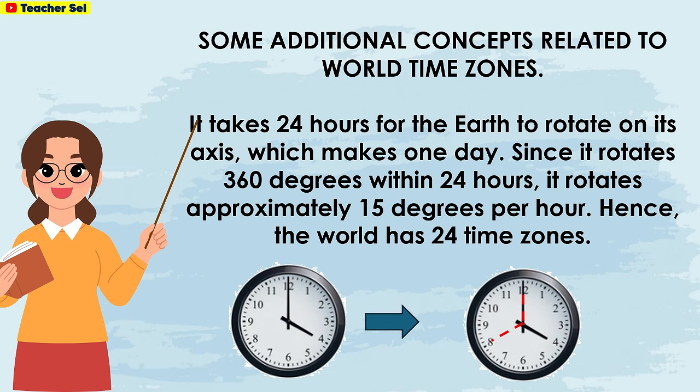Here are some additional concepts related to world time zones. It takes 24 hours for the Earth to rotate on its axis, which makes 1 day. Since it rotates 360 degrees within 24 hours, it rotates approximately 15 degrees per hour. Hence, the world has 24 time zones.